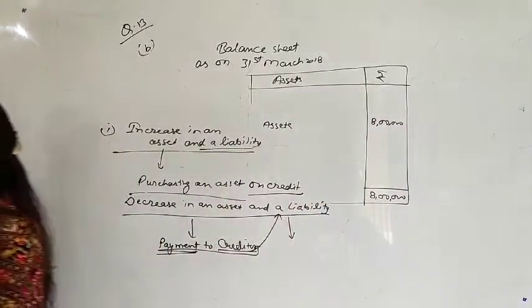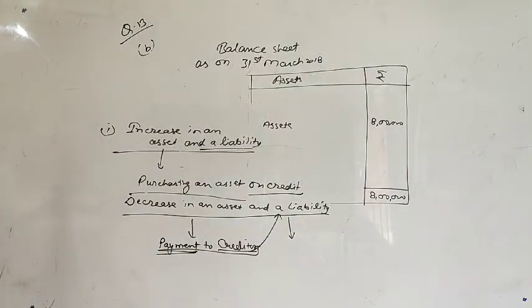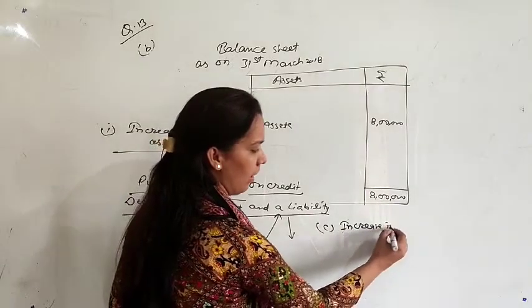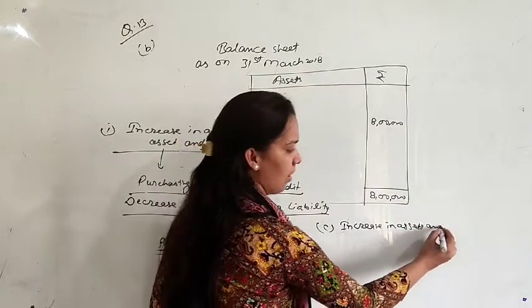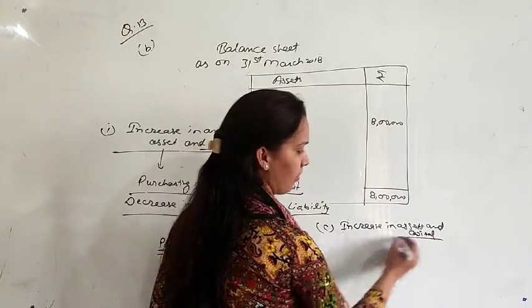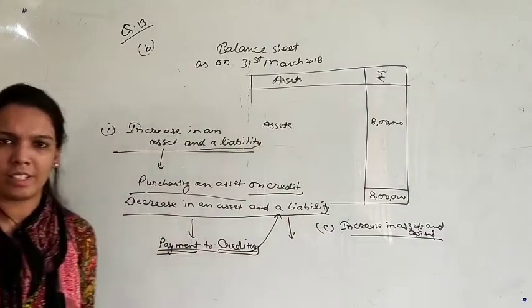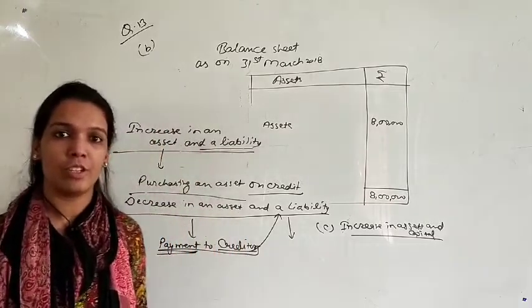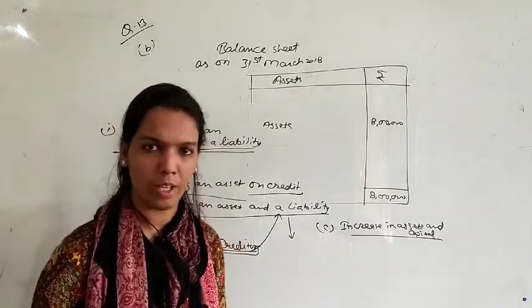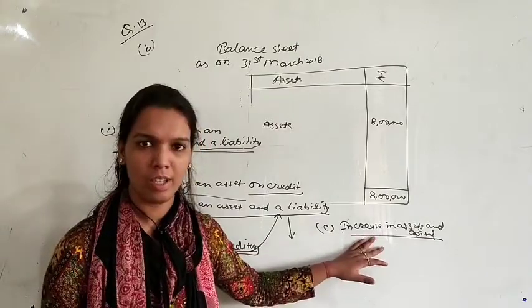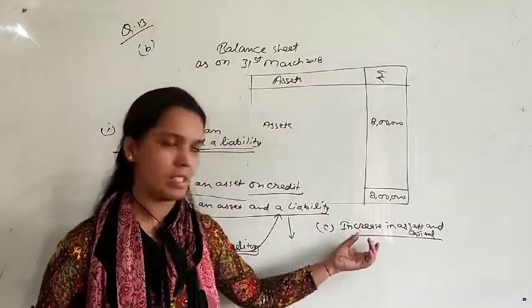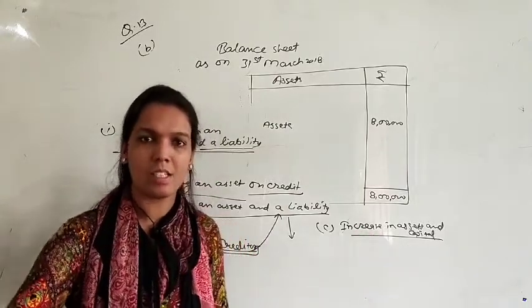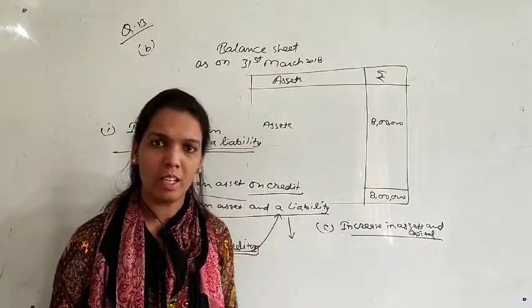Okay. Next point, increase in assets and capital. C point. What is the C point here? Increase in assets and capital. This is very simple. I think this can click in your mind immediately, that whenever we are going to start any business, in the starting of business we invest cash in the business. So that cash is always increasing your asset because cash is your asset, and on the other hand, whatever you are investing in the starting of business, that is your capital. So it will increase your capital.